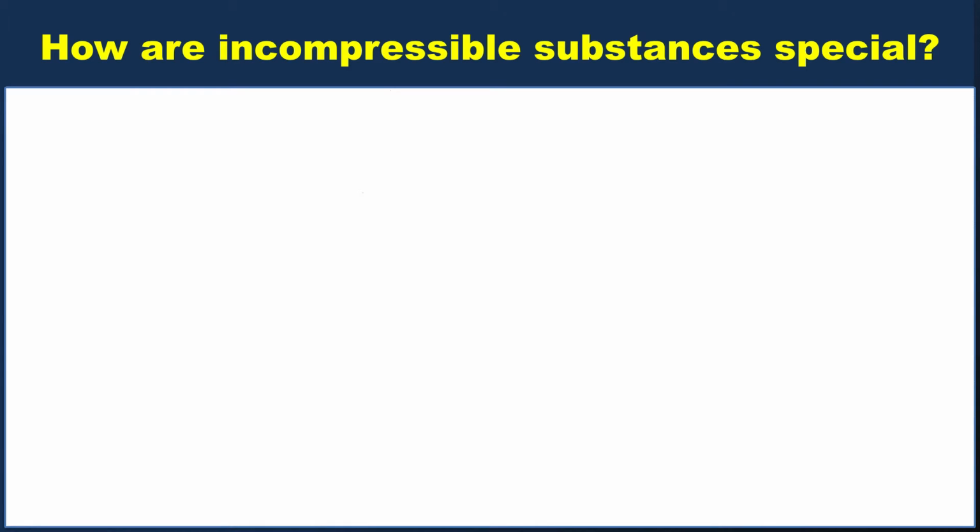Let's talk about what makes incompressible substances special, and particularly how you can use the specific heat definitions to do interesting things with incompressible substances if you know they're incompressible. So what does it even mean to be incompressible? Well, the simplest definition that's appropriate for us is that you have constant specific volume.